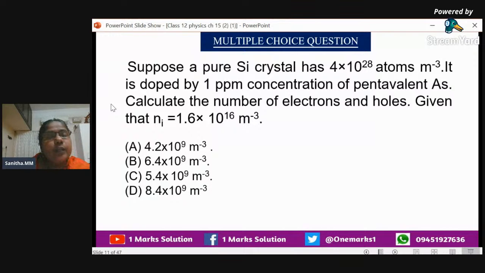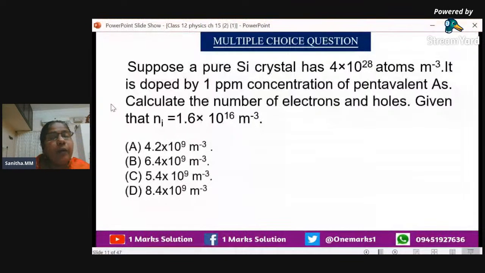So from this equation, we get ni squared is equal to nh into ne. From this equation, we will get nh: nh is equal to ni squared by ne. Now for ne, we have 4 into 10 raised to 28 into 10 raised to minus 6, so we get 4 into 10 raised to 22.